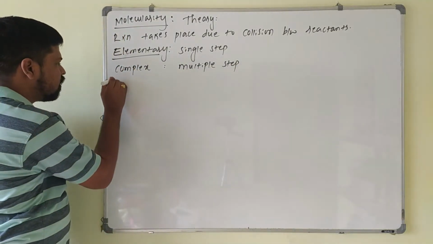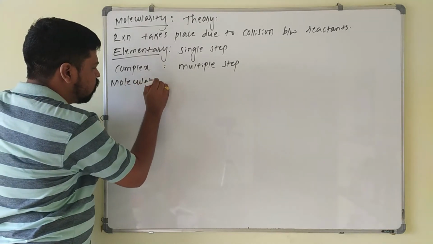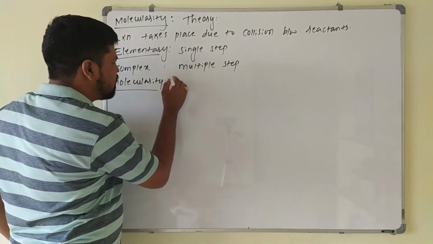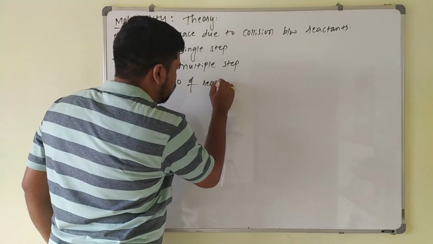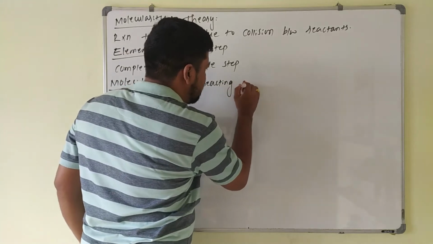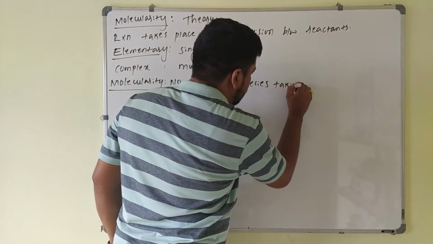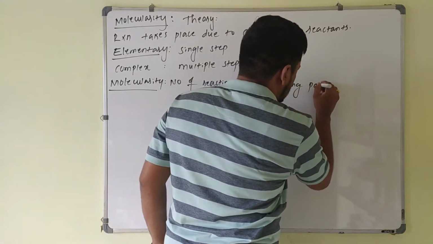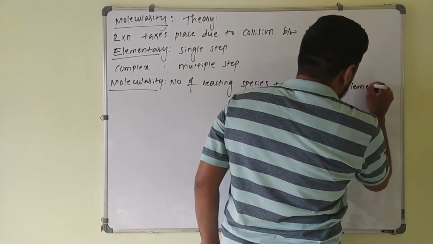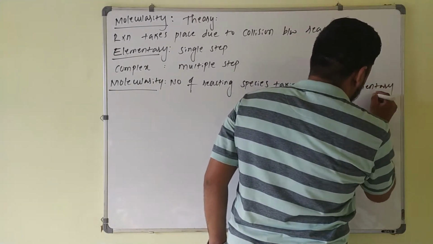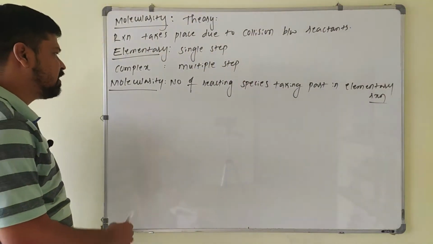Now simply, the number of reacting species taking part in an elementary reaction, we call it as molecularity here.